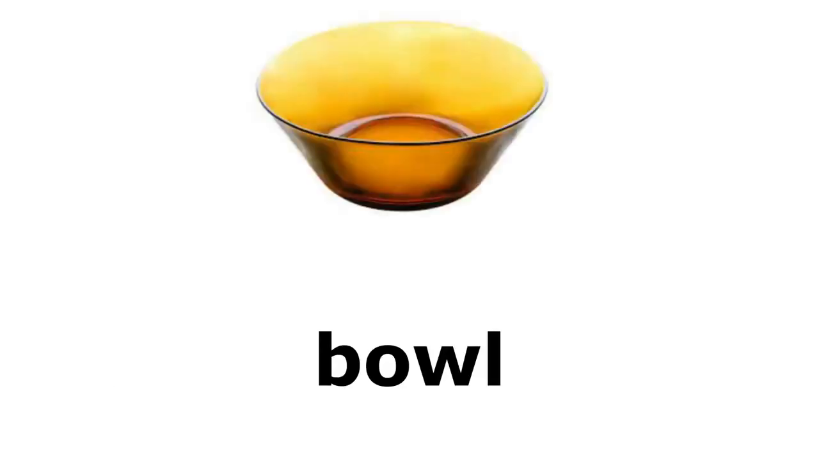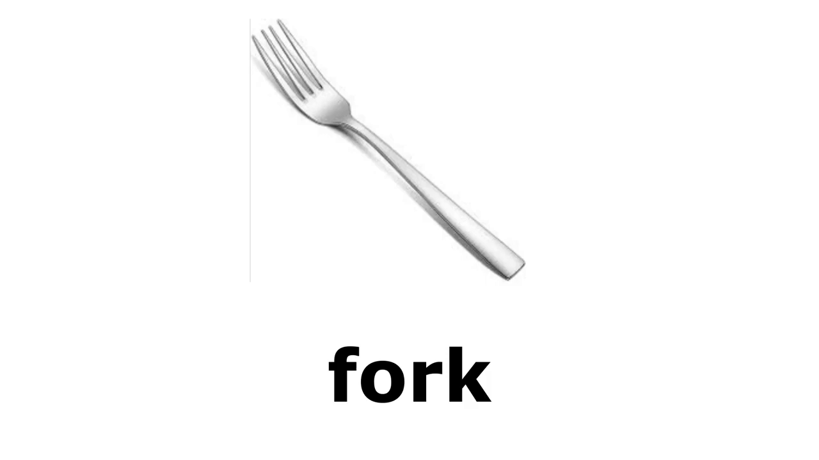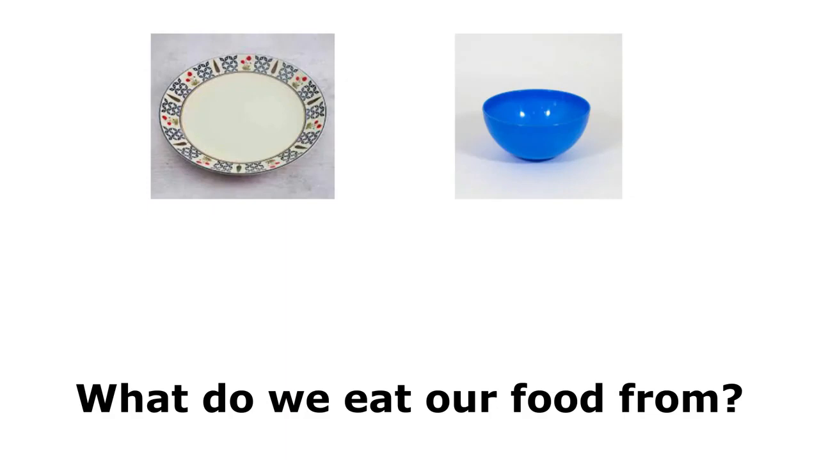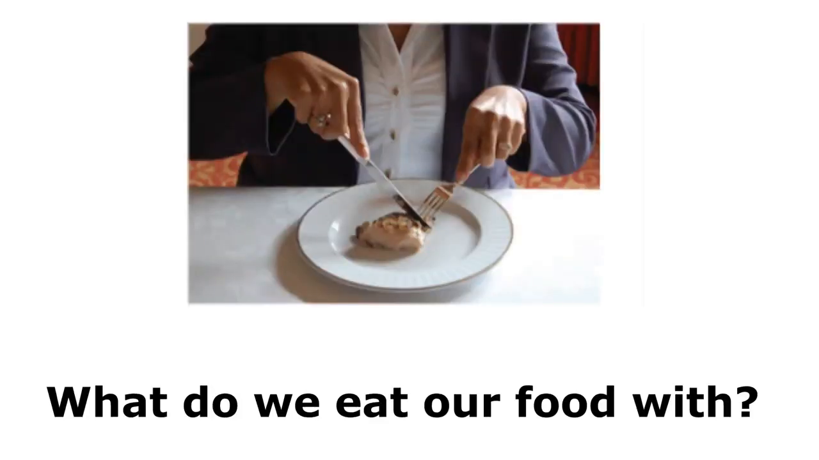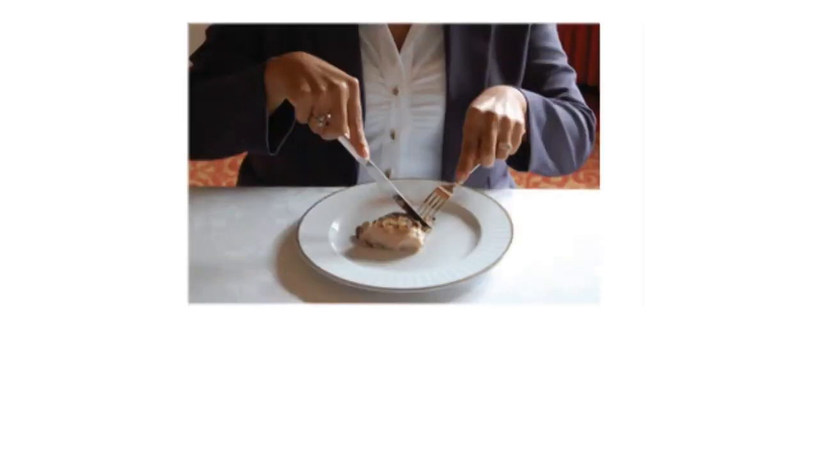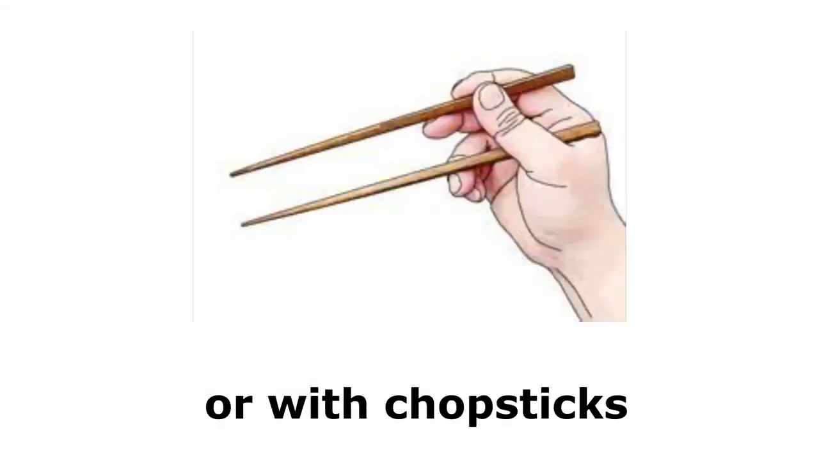Plate, bowl, knife, fork, spoon, chopsticks. What do we eat our food from? We eat our food from a plate or a bowl. What do we eat our food with? We eat our food with a knife, fork, and spoon, or with chopsticks.